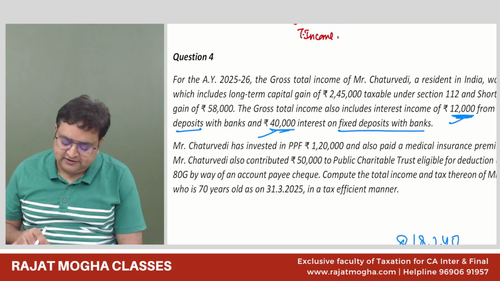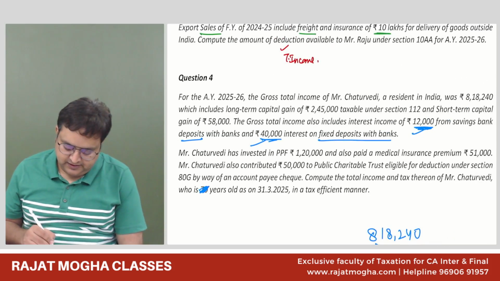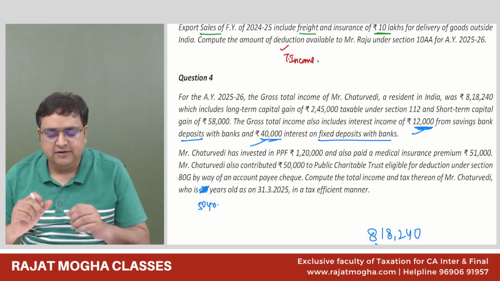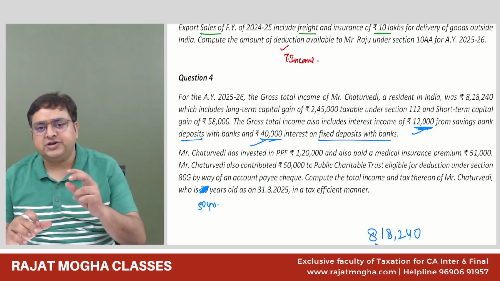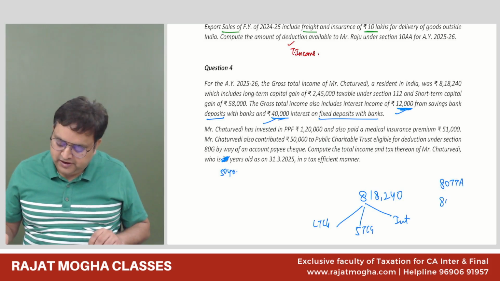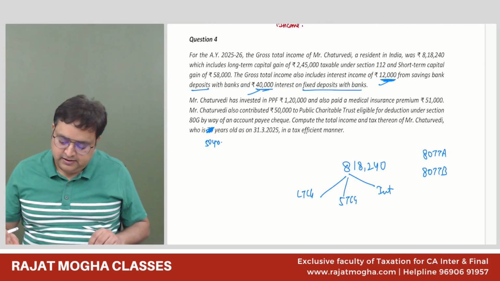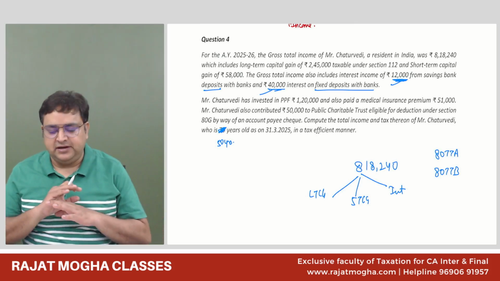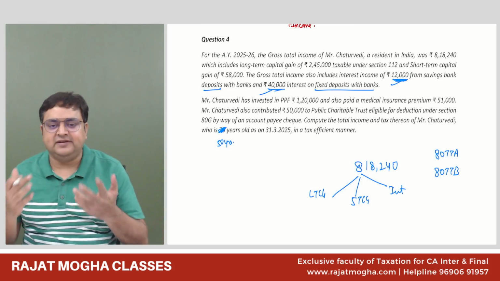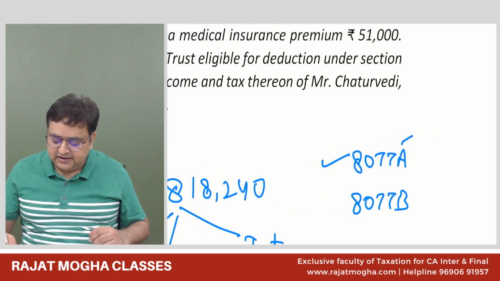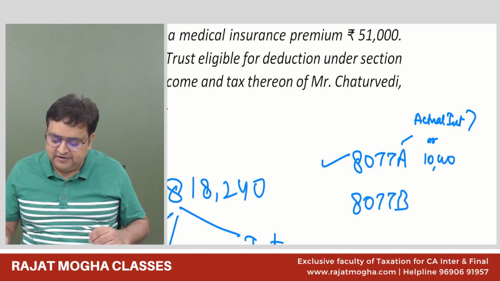First of all, tell me if this assessee is 50 years of age and he is following optional regime, which deduction will you give? 80TTA or 80TTB? If he is a normal person, not a senior citizen, then only 80TTA. How much is 80TTA? Actual interest or 10,000, whichever is lower.